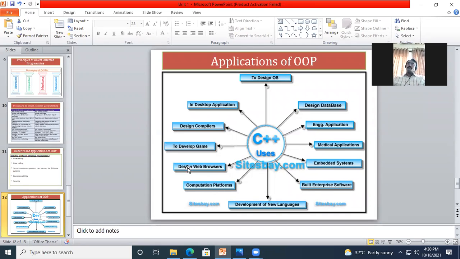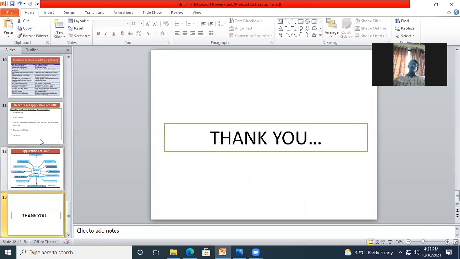If you check, designing web browsers, gaming applications, designing compilers, or any desktop applications, all of those use object oriented programming language for their design.